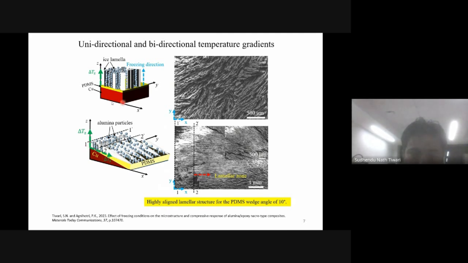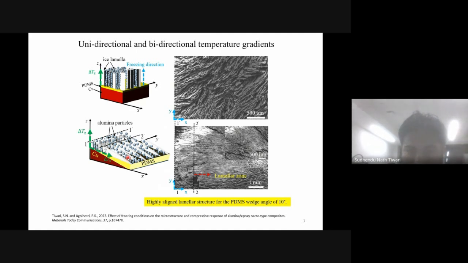Here, the temperature gradient was only from bottom to top. Now in this case, what happens? The temperature gradient is split. Although our temperature field is singular, with the addition of this PDMS base, the temperature field is split into two parts. Now the ice grows vertically as well as horizontally.